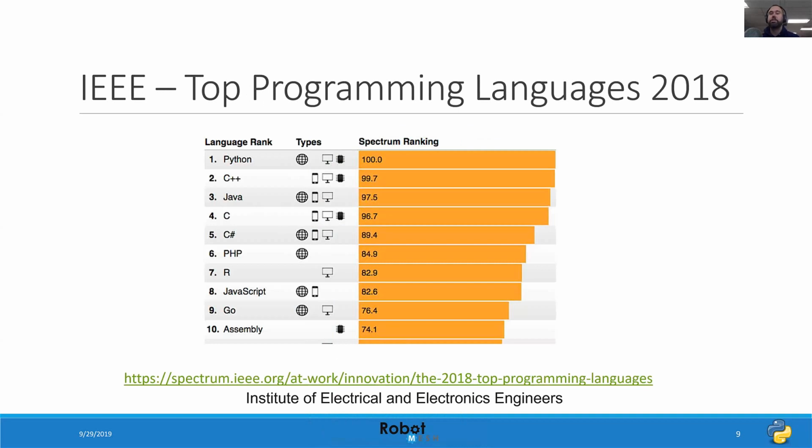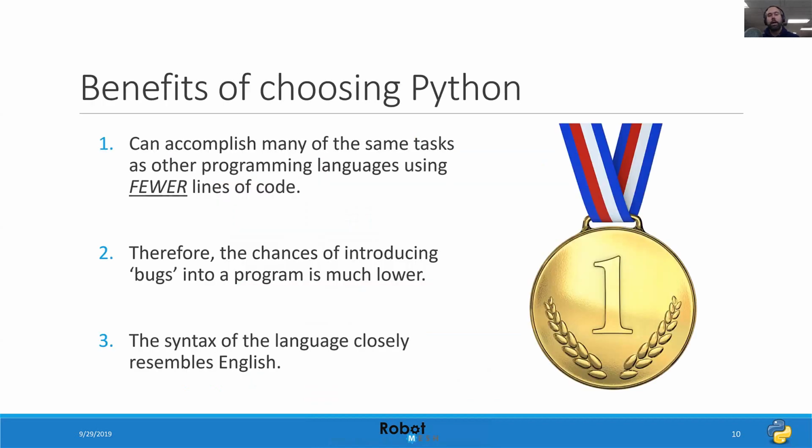In fact, the Institute of Electrical and Electronics Engineers currently ranks Python as one of the fastest growing and most popular programming languages in the world as of 2018. The primary reason for this is because Python can accomplish many of the same tasks as other programming languages using far fewer lines of code. Therefore, the chances of introducing bugs into a program is much lower. You'll find that the syntax of the language also closely resembles typed English.